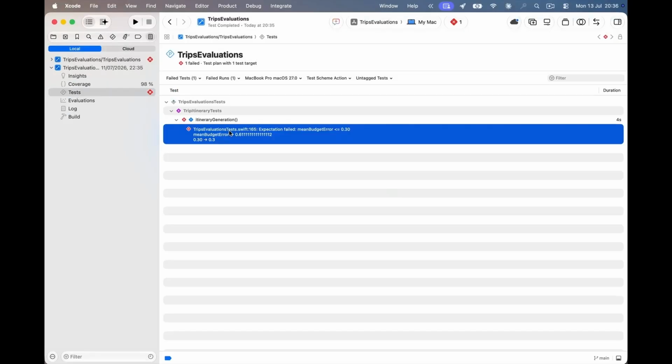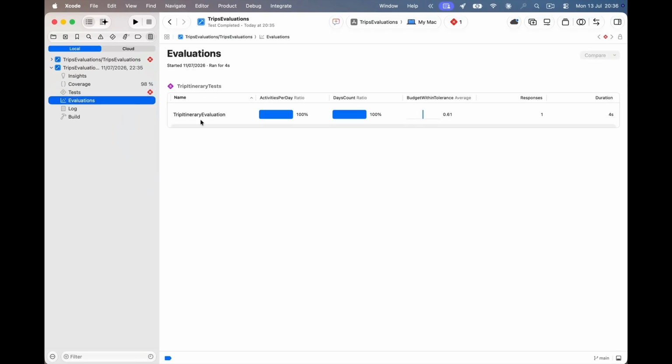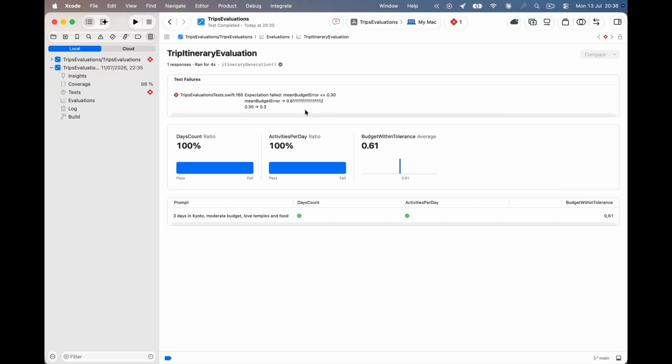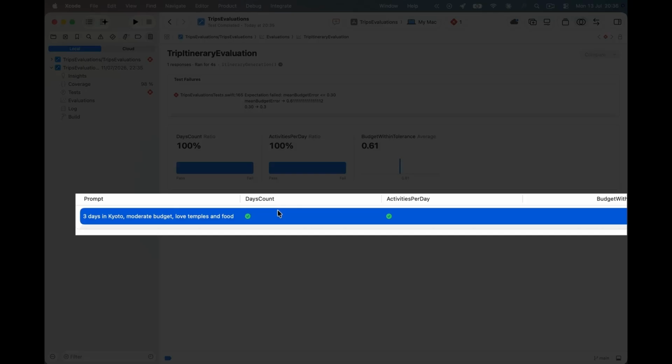First, click on test. This gives us the details, exactly which expectation failed, and the value that broke. Now the evaluation entry, a summary of the run. One row per evaluation. Here is ours, with a column for every metric we aggregated. Both ratios at 100%, budget average 0.61. To go deeper, I click the summary row at the bottom, which opens the details for the sample.